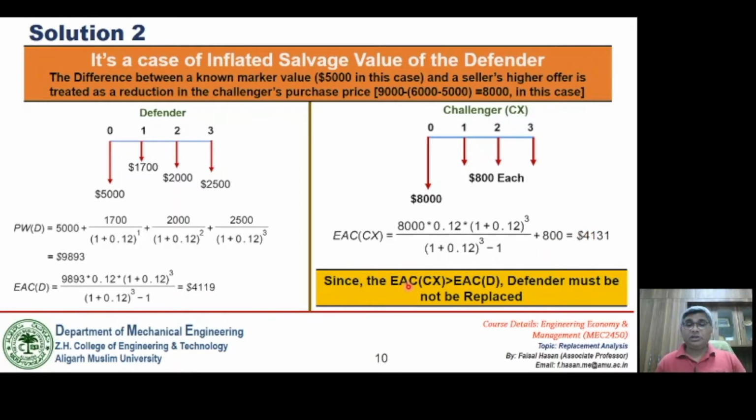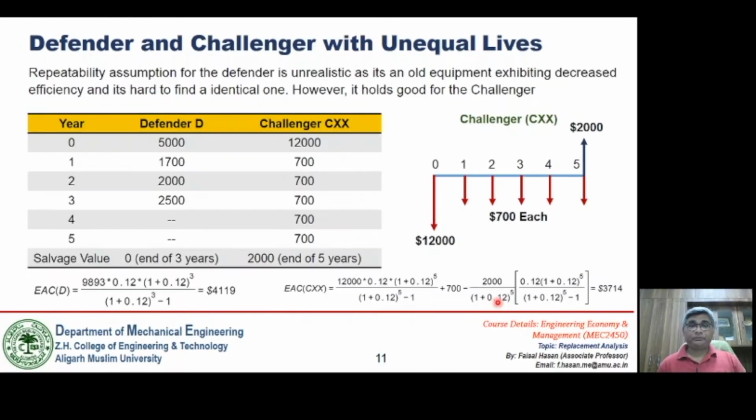Therefore, since the EAC of this challenger is greater than the EAC of this Defender, the Defender must not be replaced. So that is the second case, where we have an inflated salvage value of the Defender.